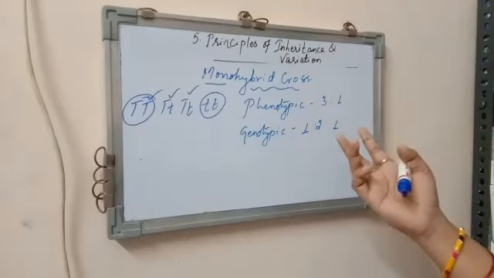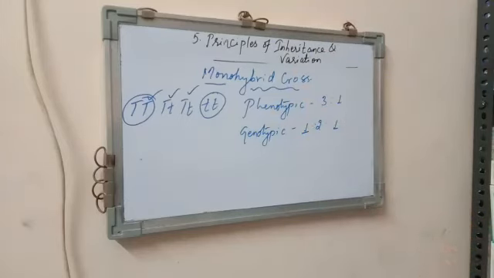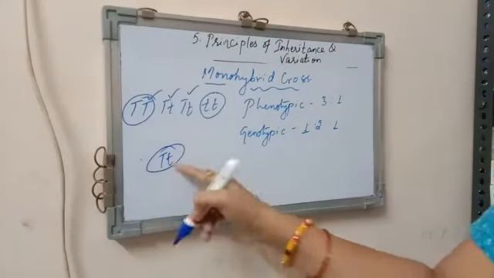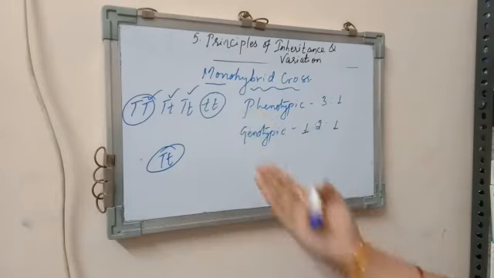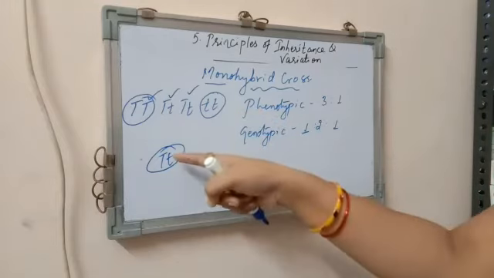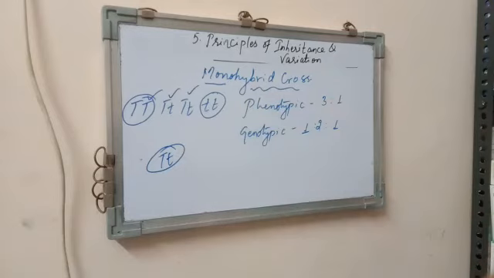Here we must have understood both the laws, children. Law of dominance, what was that? In the F1 generation we saw that all the plants were in the form of capital T small t, that means all the plants were tall. So one of the traits has been expressed in the F1 generation. This shows the dominant trait, and the law is the law of dominance.